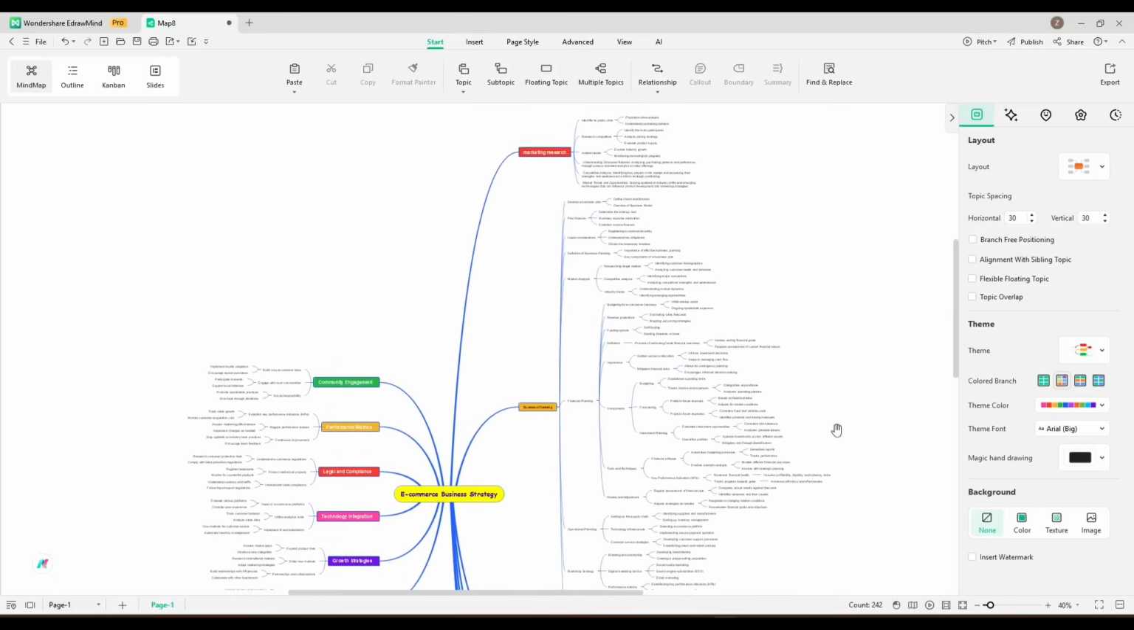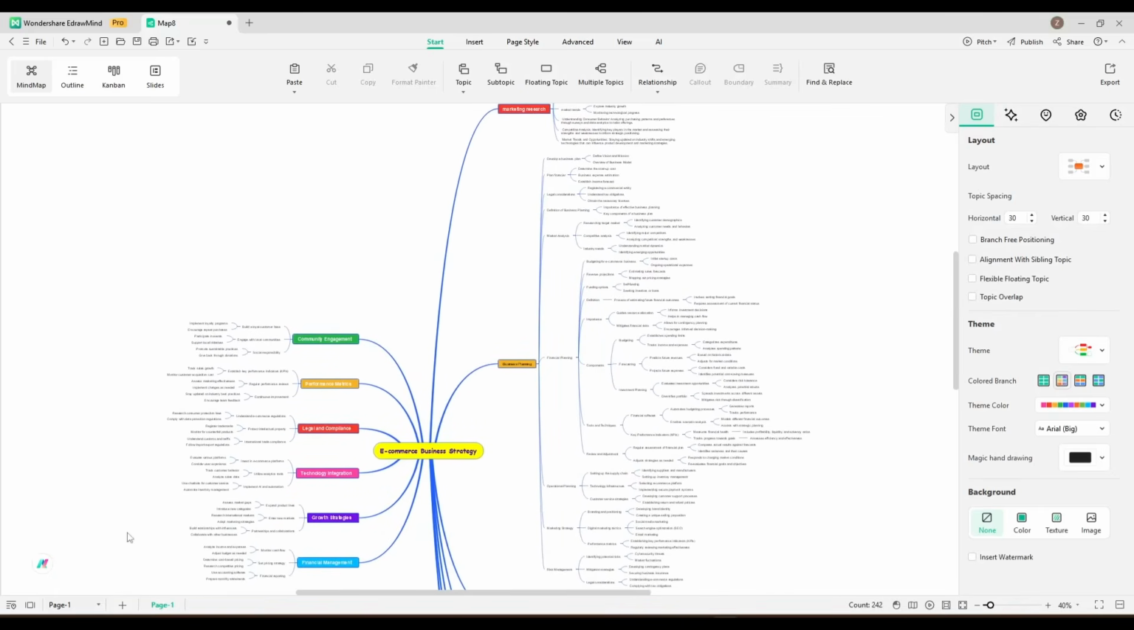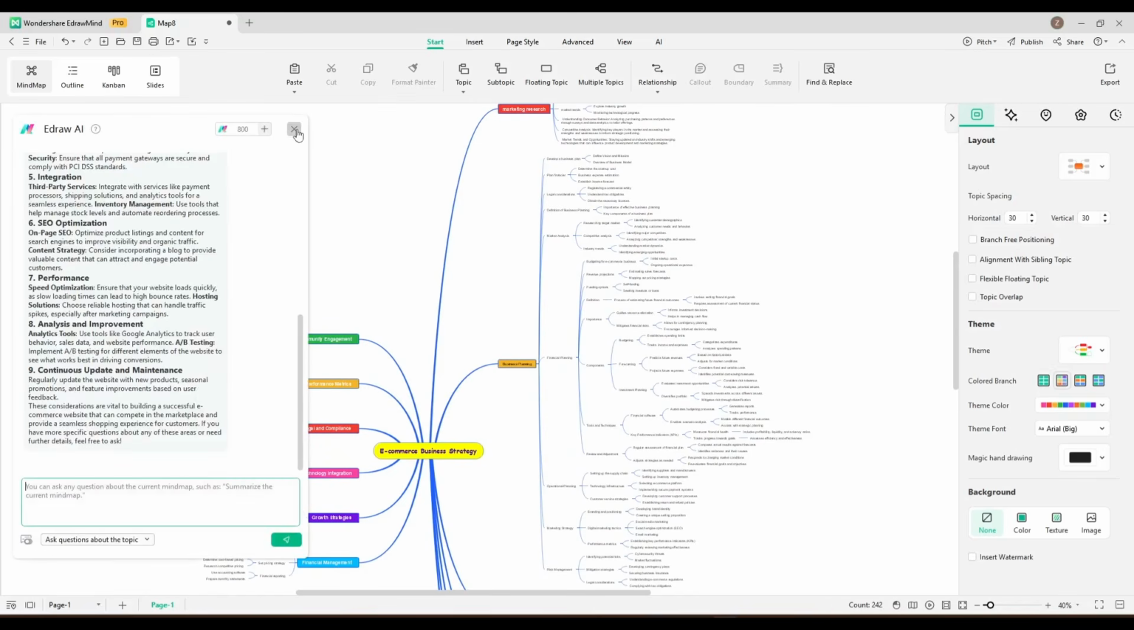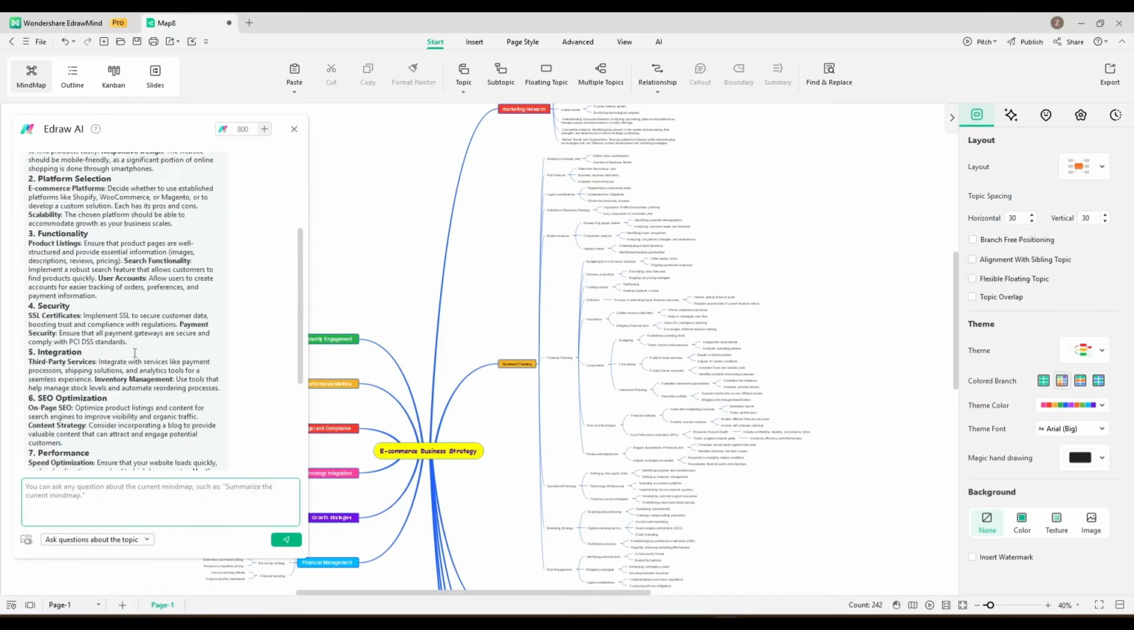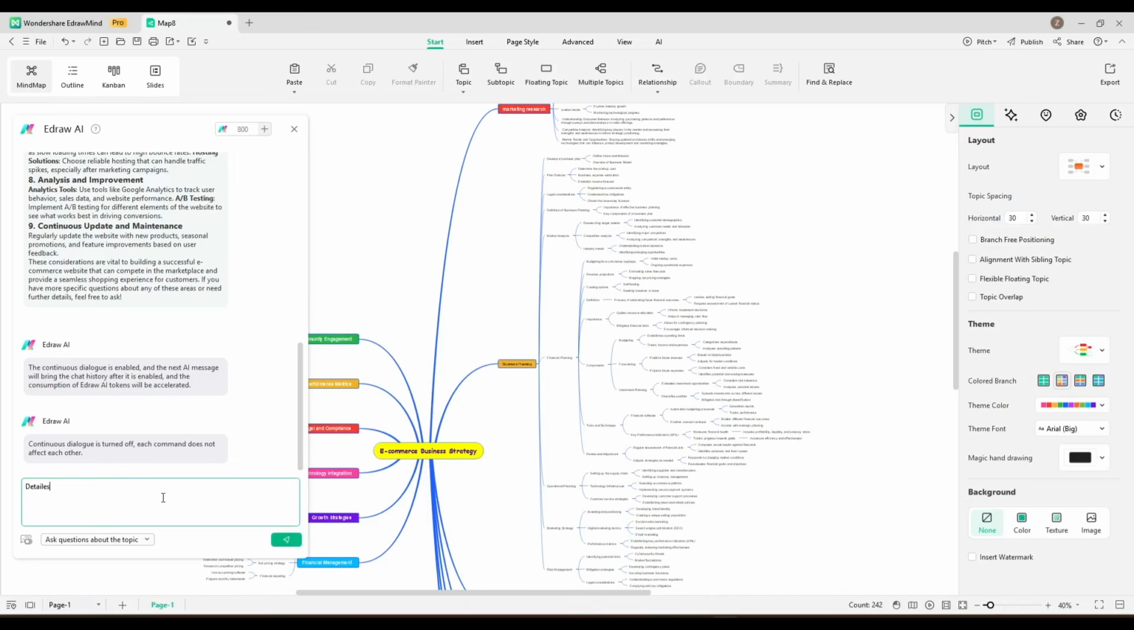Okay, need more information or want to ask anything about the mind map to an expert? Then use the AI chat tool or Edraw AI from here. This is basically like ChatGPT inside EdrawMind. Here you can ask anything, and AI will answer you. For example, I'm asking for details about website development.